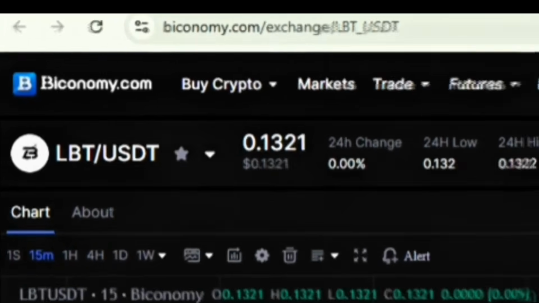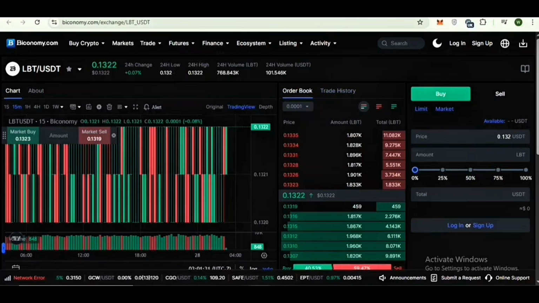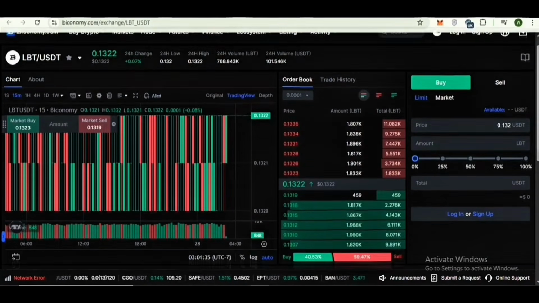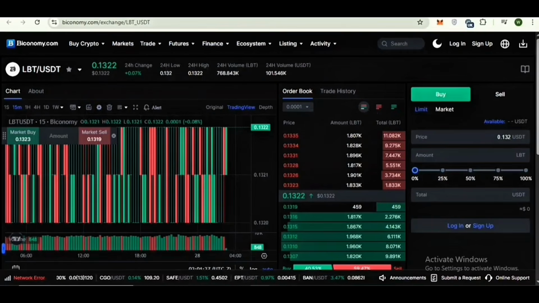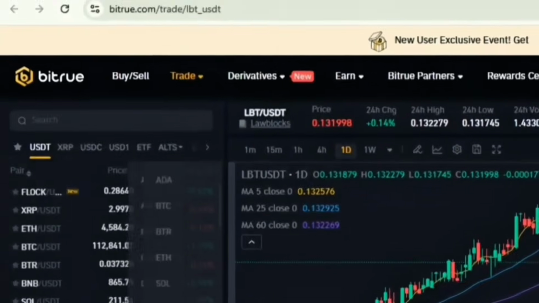Here you can check the LBT USDT trading pair. Its price is 0.13, with the 24-hour change. You can check out the 24-hour volume, and also the 24-hour high and 24-hour low. You can buy it, and here you can check its details. So it's available on Binomy, and here you can also check the LBT USDT trading pair on BuyTrue.